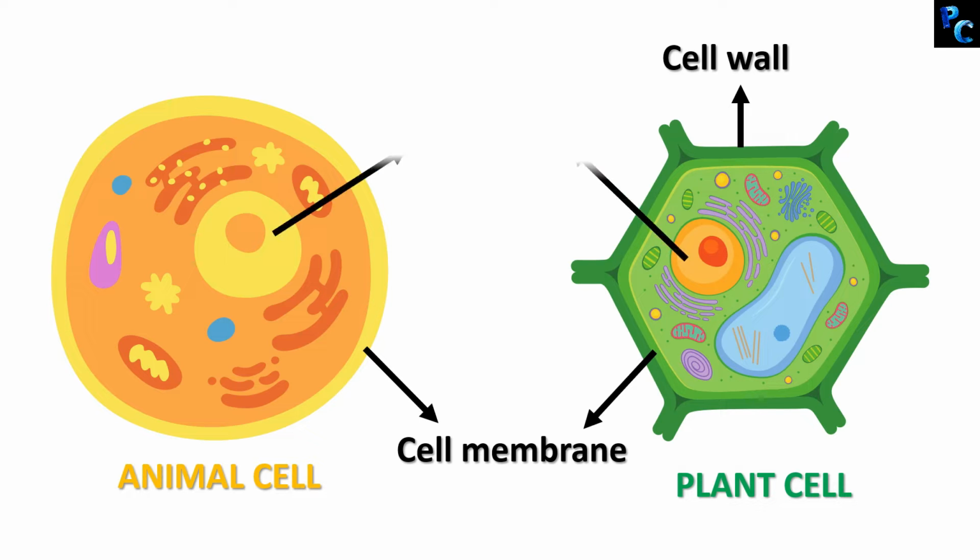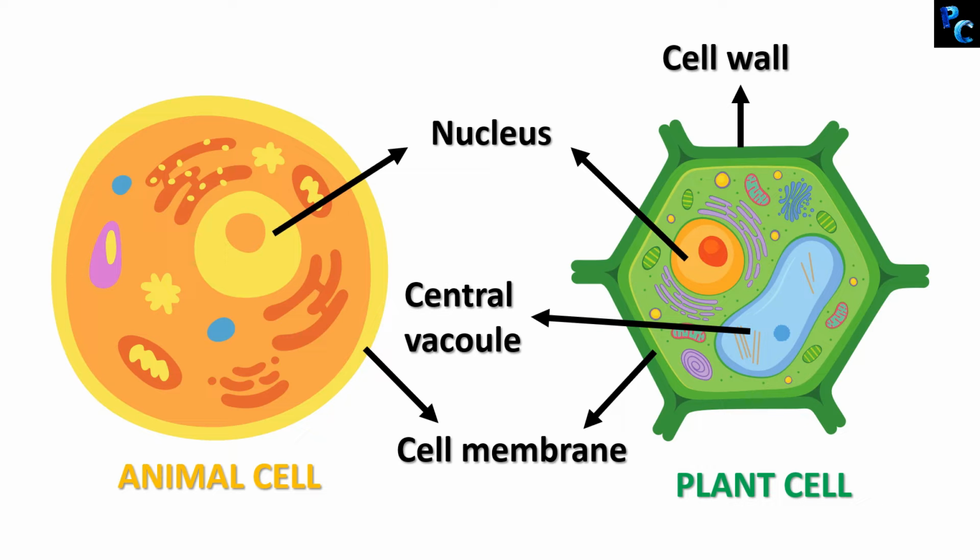Can you see the nucleus in both? They are round, spherical structure and pretty much prominent, isn't it? And lies almost in the middle in case of animal cells. But in case of plant cells, there is a large central vacuole in the middle, as a result of which the nucleus is pushed to the periphery, that is towards the border of the cell.